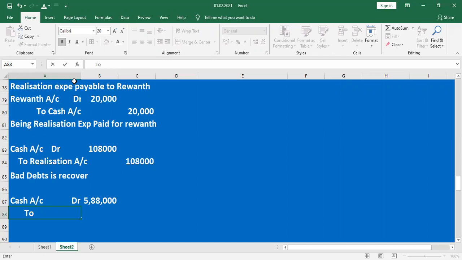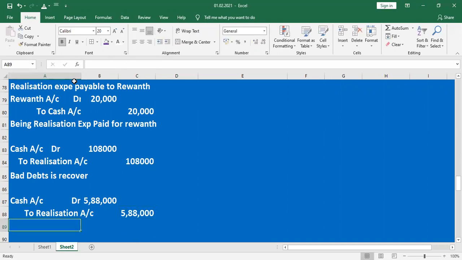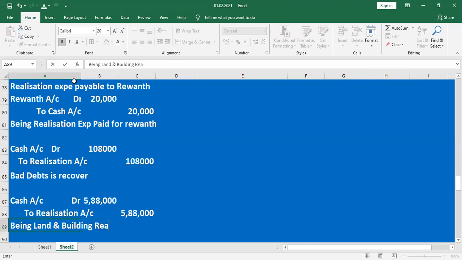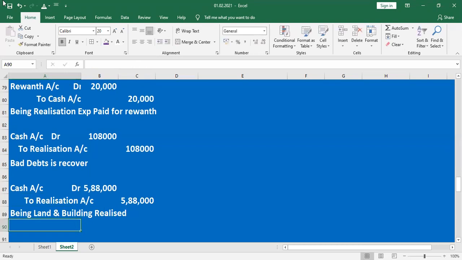That's why here it is mentioned as realization account, 5 lakh 88,000. 12,000 we already paid for commission. Here, land and building realized.